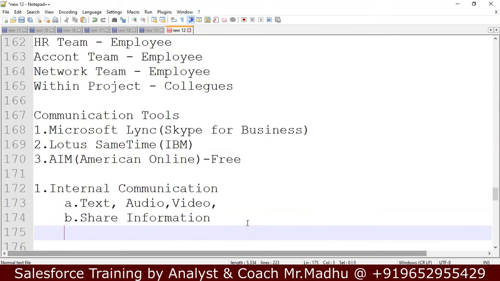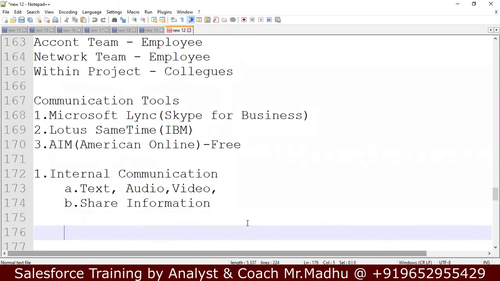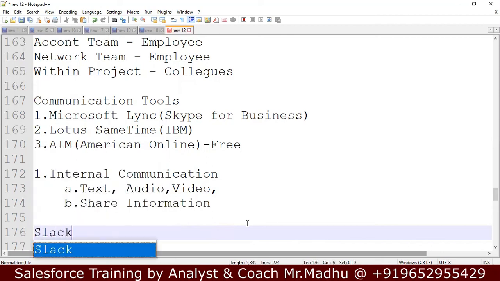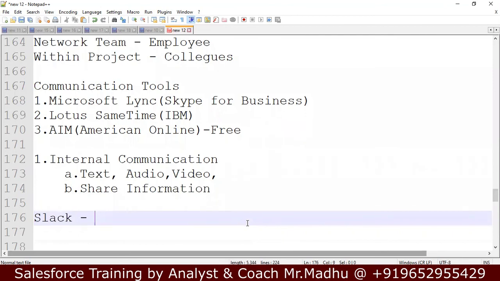In the same way, Salesforce has its own chatter tool. Recently, they took over Slack. It is an internal tool. If your organization is using Salesforce, you will have Slack for internal communication.